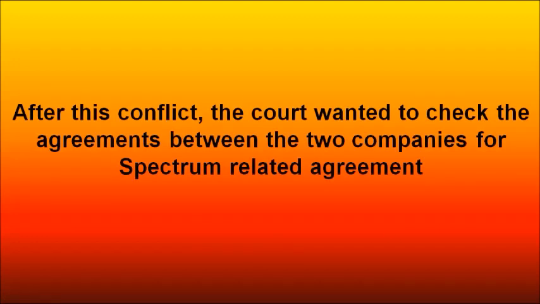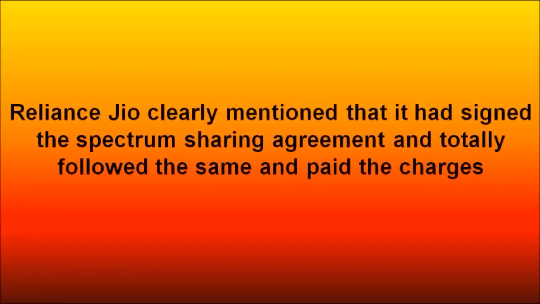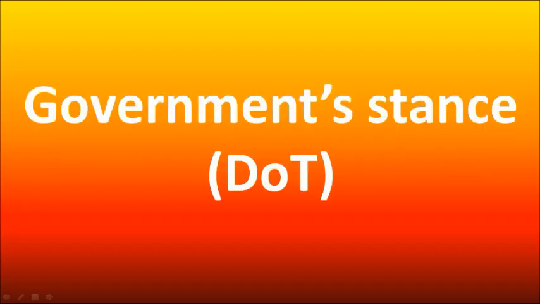After this conflict, the court wanted to check the agreement these two companies had. So it looked into the agreement, and Reliance Jio clearly mentioned that it had signed the spectrum sharing agreement, had clearly followed whatever clauses were there, and had paid the charges.